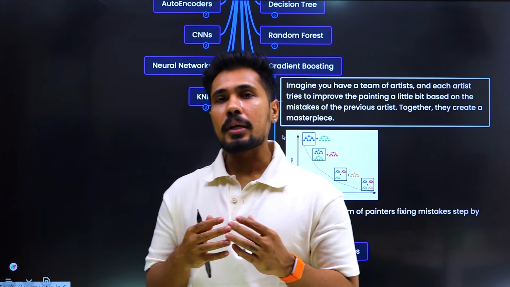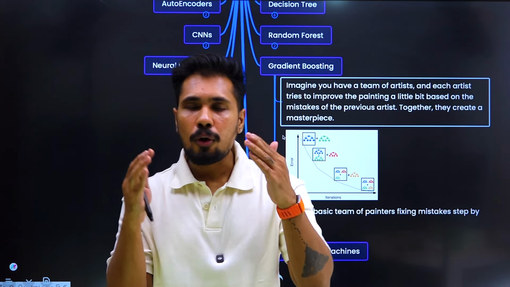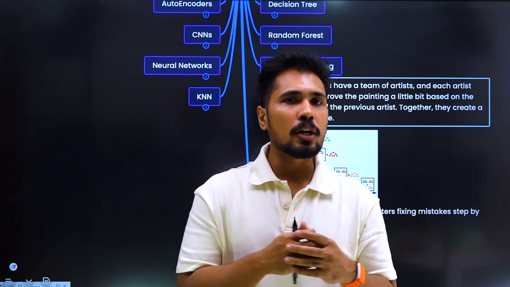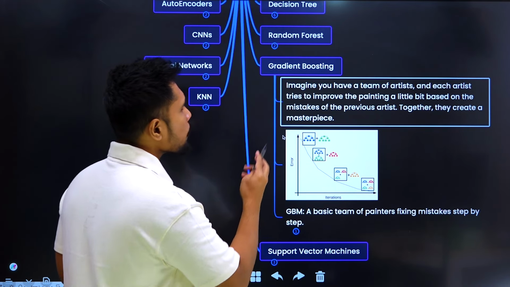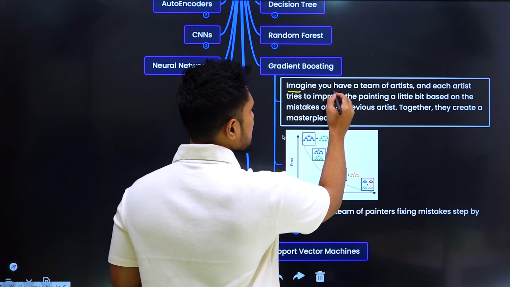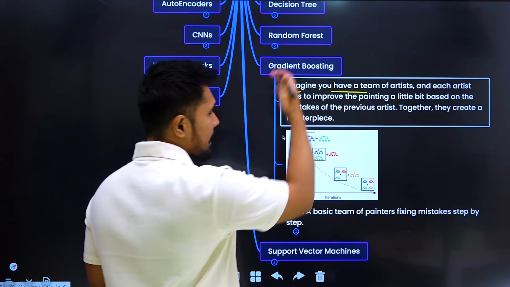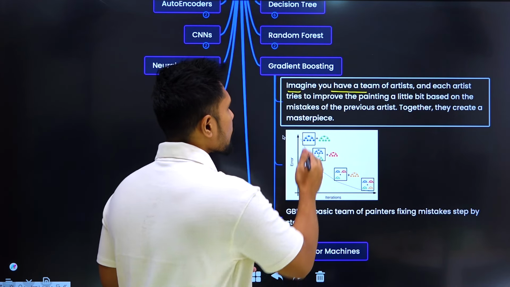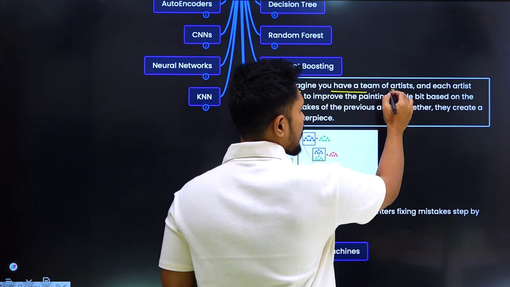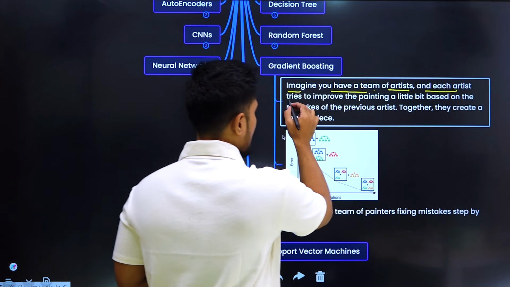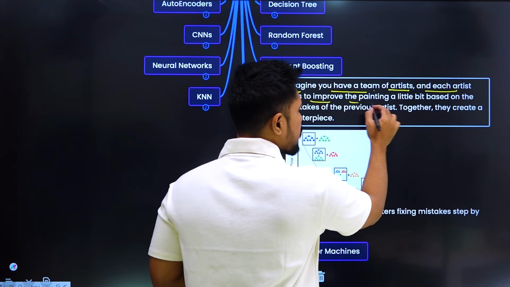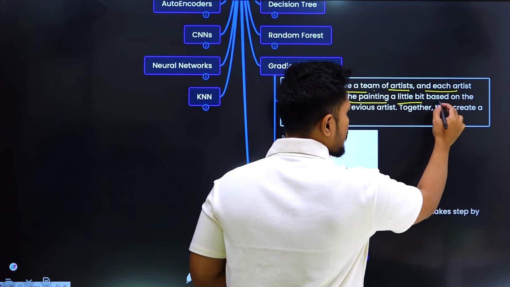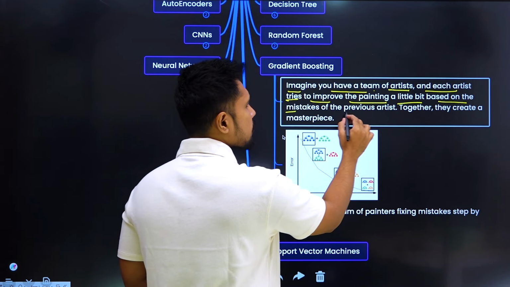Then what is underfitting? It is unable to build even the logical patterns. It is failing to build logical patterns. Then what do we do? Imagine, when your team person is not doing well, let's say a decision tree is unable to do well. So then what we are doing, we imagine you have a team of artists and each artist tries to improve the painting a little bit based on the mistakes of the previous artist.